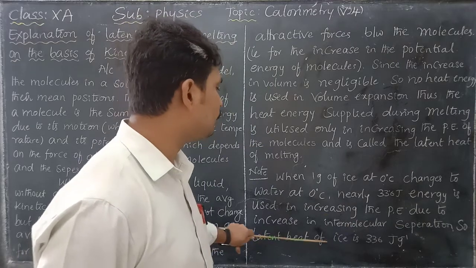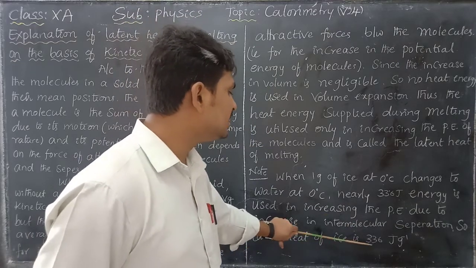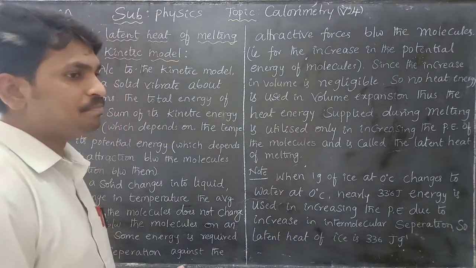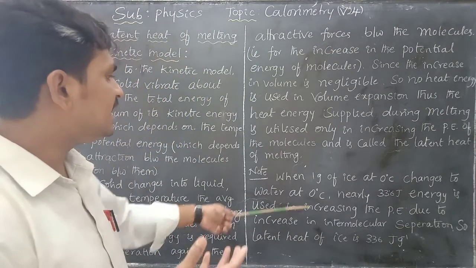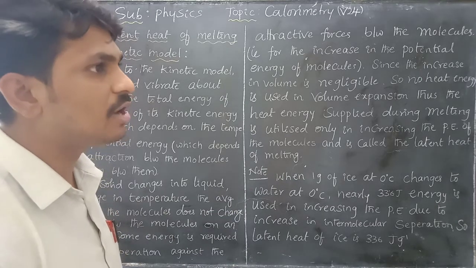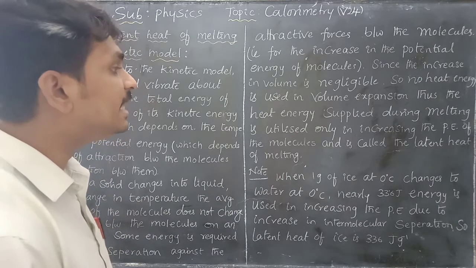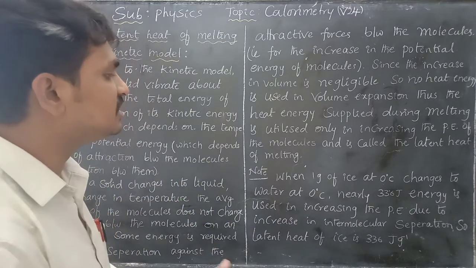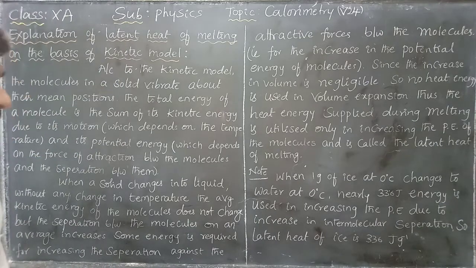So the latent heat of fusion of ice is 336 joule per gram. In order to change 1 gram of ice into water, it needs 336 joules of energy. Heat energy is needed to change from ice to water at the same temperature, without any change in temperature.